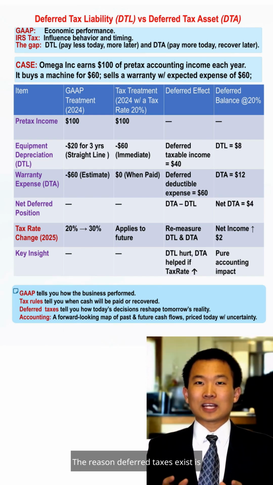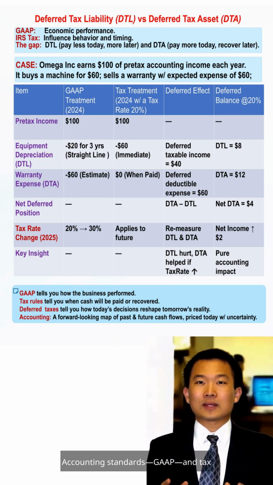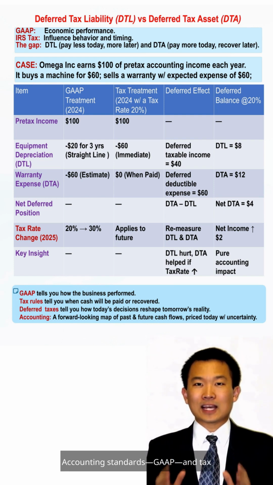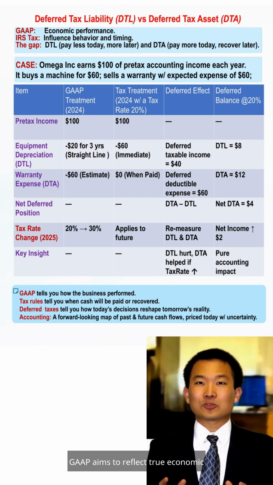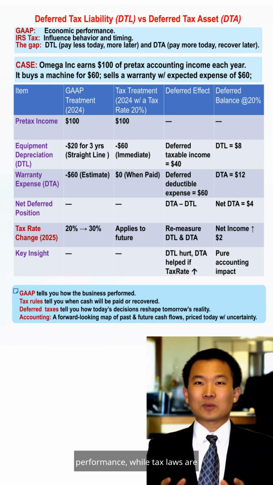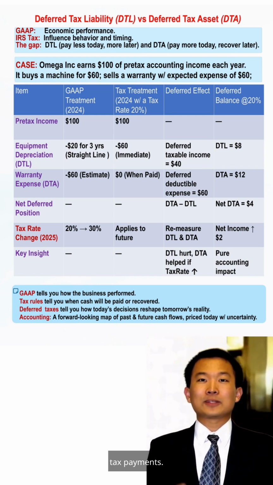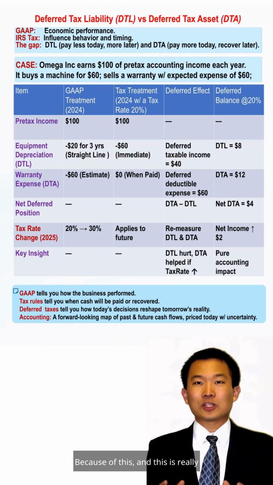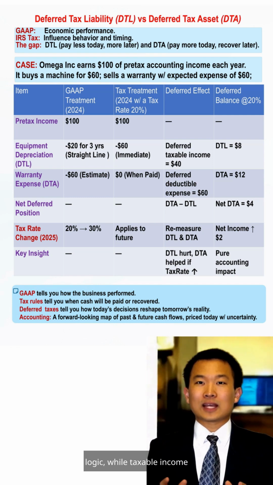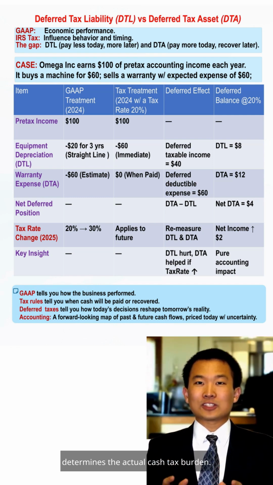The reason deferred taxes exist is actually really simple. Accounting standards, GAAP, and tax laws, IRS tax rules, aren't measuring the same thing. GAAP aims to reflect true economic performance, while tax laws are designed to influence business behavior and regulate the timing of tax payments. Because of this, and this is really important, accounting profit determines valuation in deal logic, while taxable income determines the actual cash tax burden.